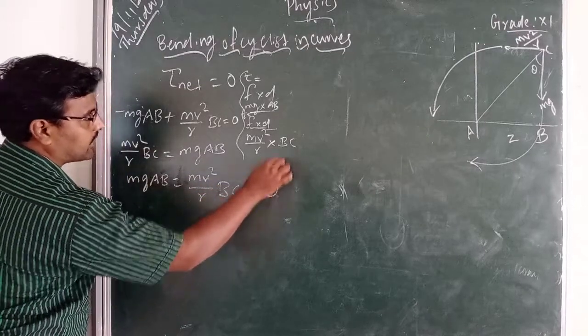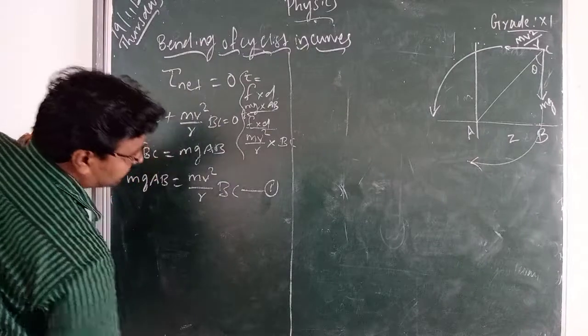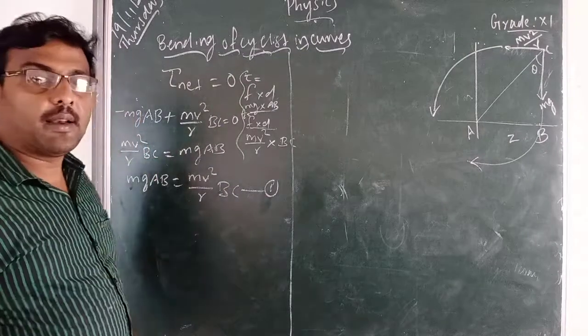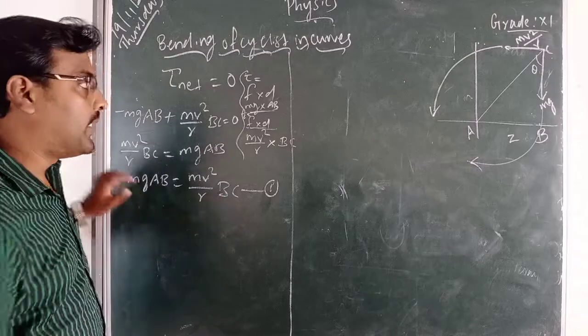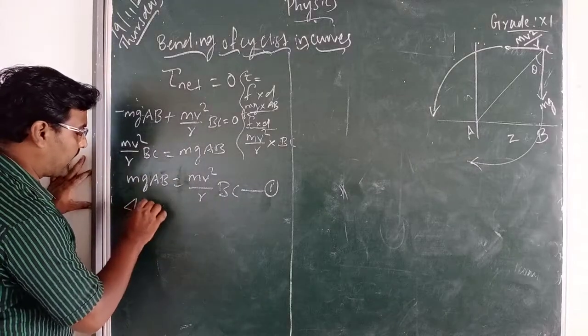This is equation 1. Now we have to find AB and BC from triangle ABC.